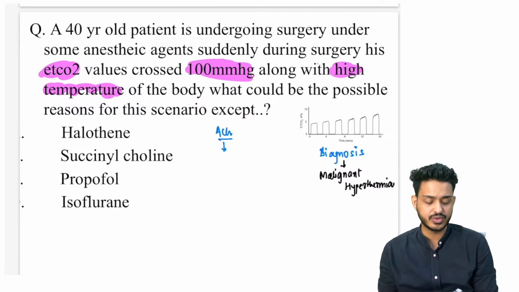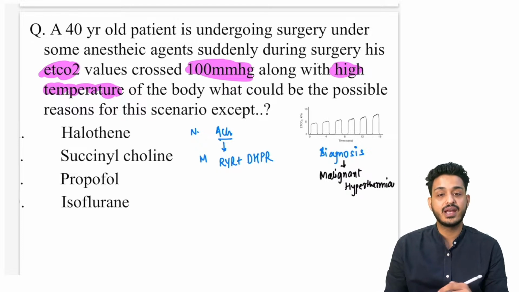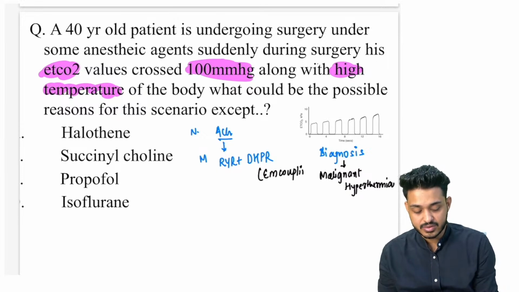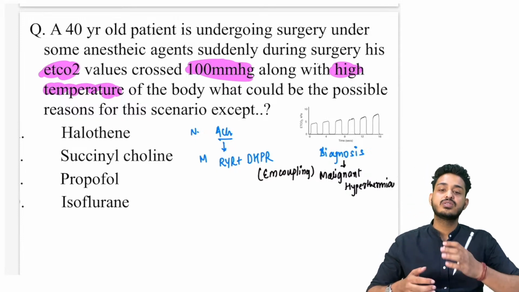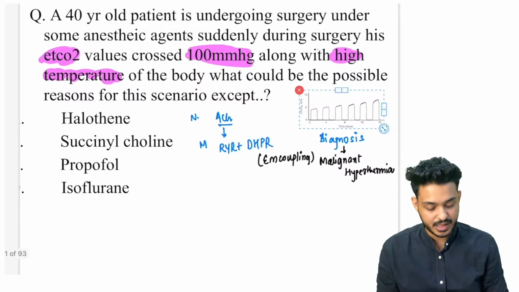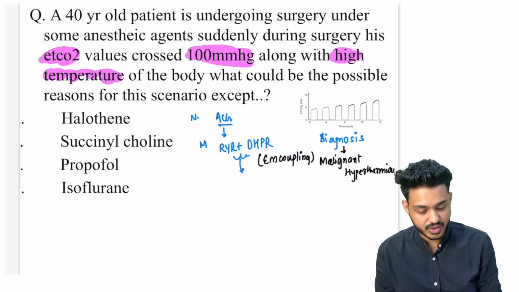This acetylcholine is going to activate what? ये जाके मसल के पास में जाएगा, ये नर्व वाला पार्ट हो गया, ये मसल के पास में जाएगा और मसल में क्या रिलीज करवाएगा? Muscle will be having ryanodine receptor, it will be having DHPR, right. They will be having electromechanical coupling, your exam question है याद रखना. इनका जो मूवमेंट होता है वो electromechanical होता है, because इनके पास में ज़्यादा स्पेस नहीं होता, बहुत कम स्पेस होता है, so they will be moving electromechanically. It's not electrochemical, it is mechanical coupling, right. उसके बाद what will happen? This is going to activate what? इन दोनों के कनेक्शन की वजह से what is going to happen? There will be